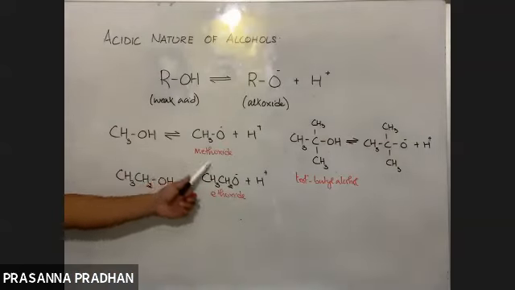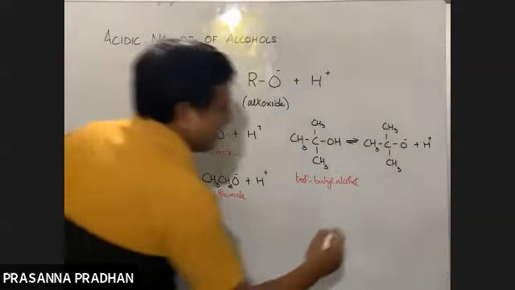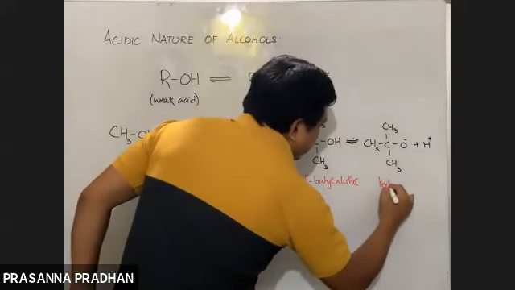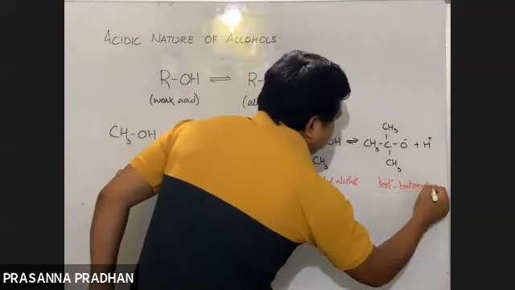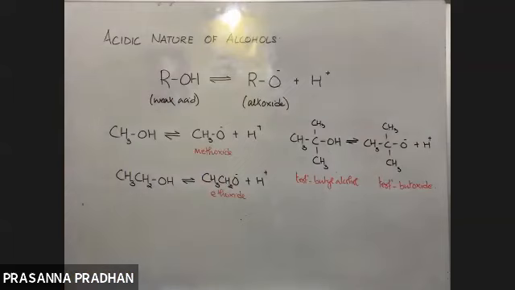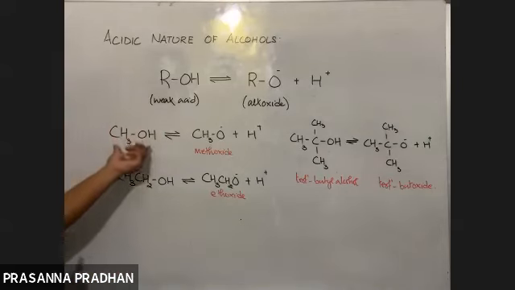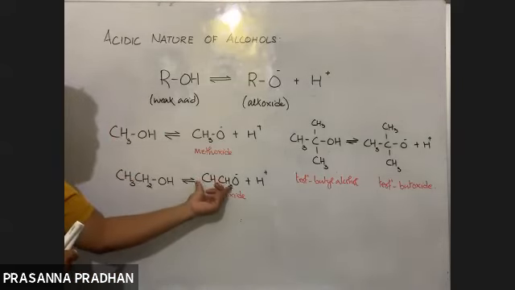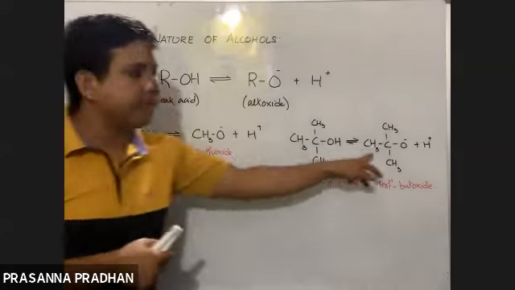Methyl alcohol's methoxide, ethyl alcohol's ethoxide, what will it be for tertiary butyl alcohol? Tertiary butoxide. Tertiary butyl alcohol gives tertiary butoxide. Got it? So now we know alcohols are acidic in nature. They act as a very weak acid. Since they are weak acids, their conjugate bases act as very strong bases.